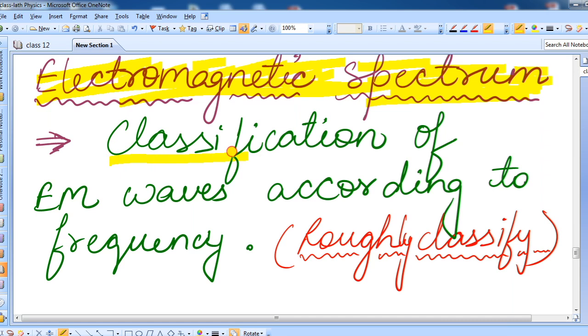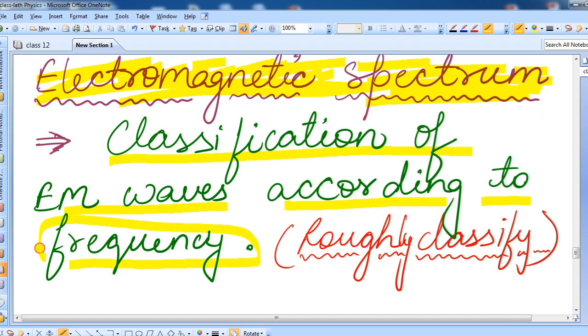And the classification of those waves, of EM waves, is done according to frequency. We will classify all the EM waves according to the frequency into a table, and that table is called electromagnetic spectrum, or you can say group.